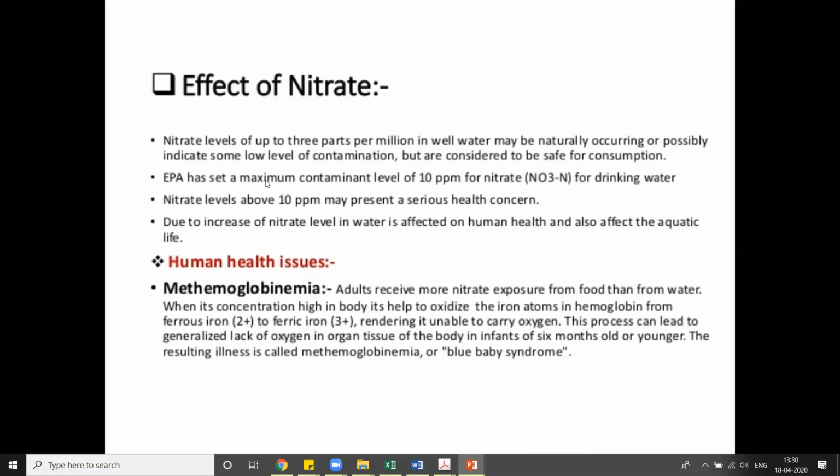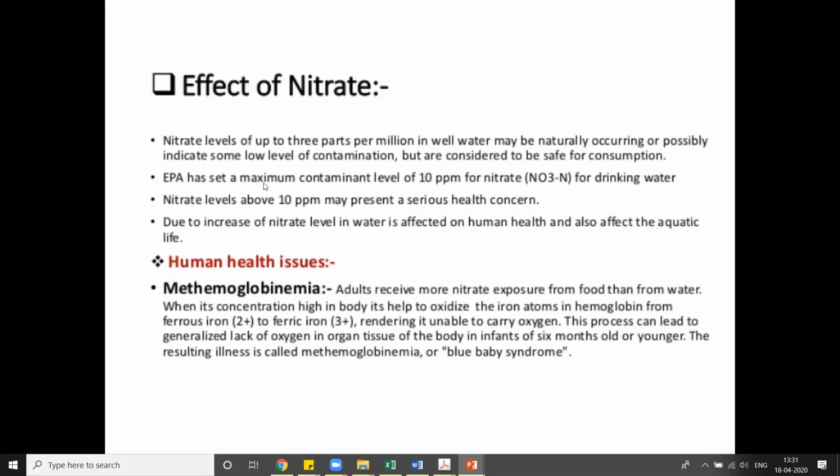Now effect of nitrates: nitrate levels up to 3 parts per million in water can be naturally occurring and indicate some low level of contamination. Okay, that means from this line, what does it mean? What is happening? Naturally in water, some amount of nitrogen is present. But that is not harmful. It is present in so small an amount that it is not at all harmful to our body, and it is safe for consumption. We are drinking water, isn't it? It contains nitrate, but as the nitrate is very less amount, it is not at all harmful to us.